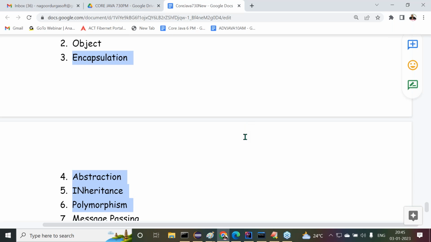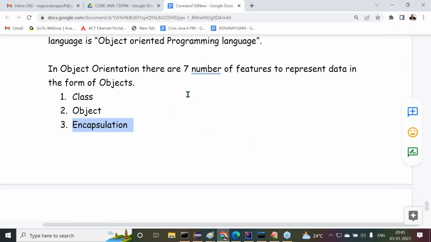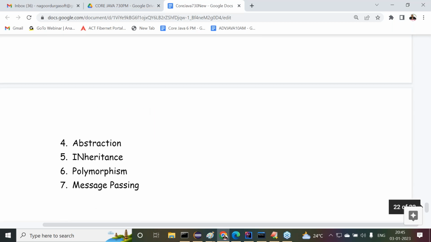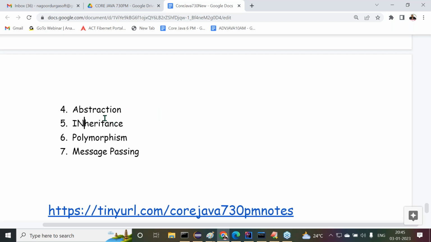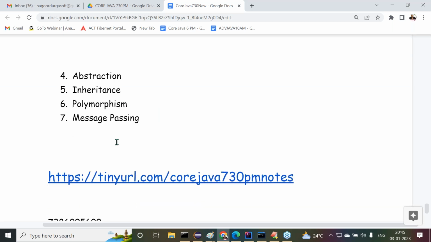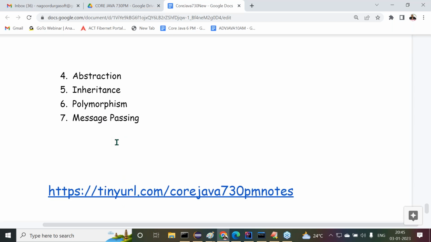But strictly speaking, all 7 features are available: class, object, encapsulation, abstraction, inheritance, polymorphism, message passing. Out of all these, what I require now is the inheritance point.